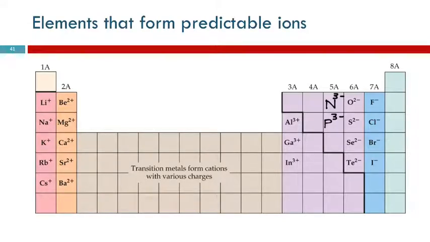So we can predict the charges of main group elements by their position on the periodic table. Group 1A forms +1, group 2A forms +2, group 3A forms +3. Metals form positive ions. The non-metals form negative ions. There are different ways of remembering this. Choose the way that you like the best. You can take the group number and subtract 8. 7 minus 8 is -1. 5 minus 8 is -3, if you like that.